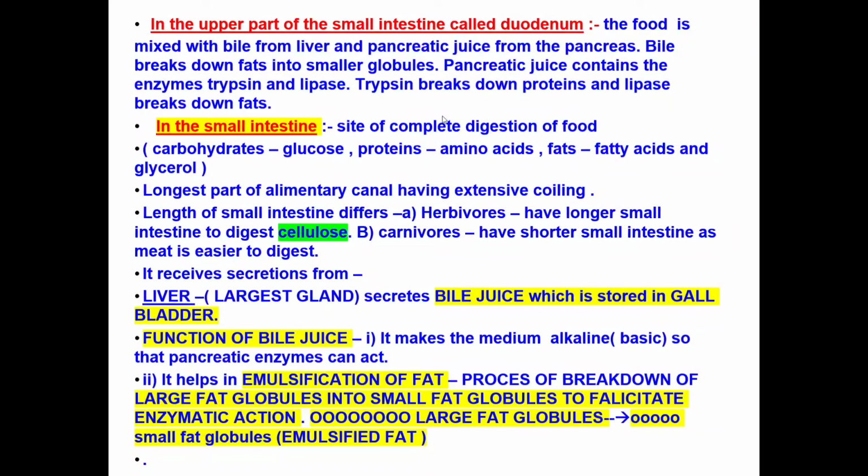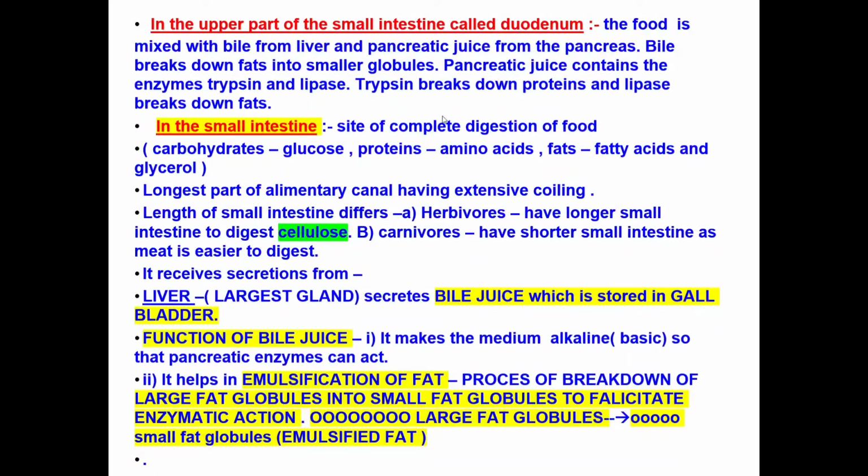So, small intestine is the site of complete digestion of food. That means here the carbohydrates break into glucose, proteins to amino acids, fats to fatty acids and glycerol. Well, let's see. It is also the longest part of the alimentary canal that has extensive coiling. The length of the small intestines also differs.